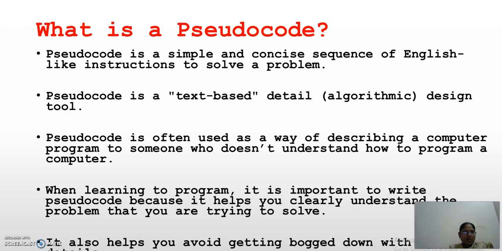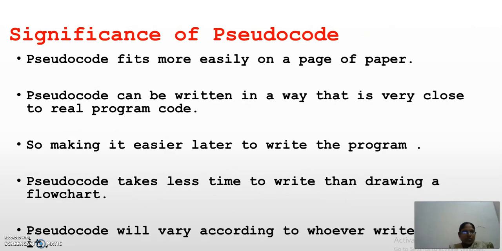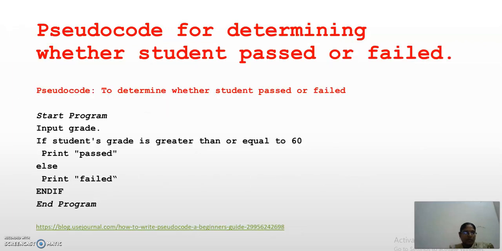So for what reason are we going with pseudocode? It is an artificial and informal language that helps the programmer to develop algorithms. Now we will see one example of how to write this, but before that, the significance. It fits more easily on a page or paper. More importantly, pseudocode can be written in a way that is very close to the real program. Actually, this is not the program, but it is very close to the real programming code.